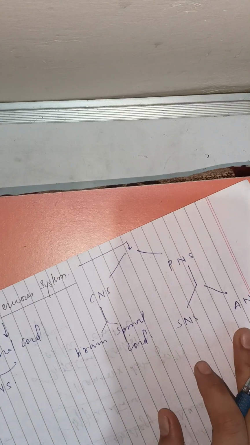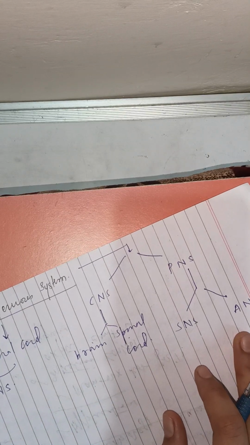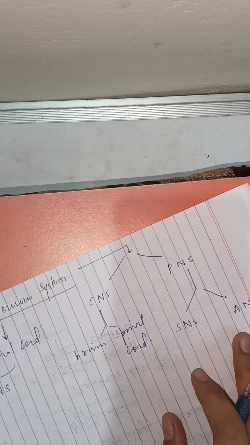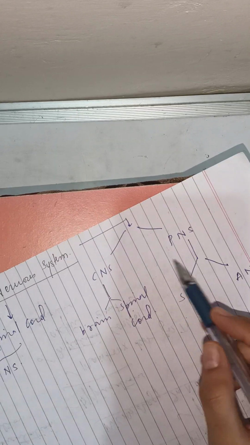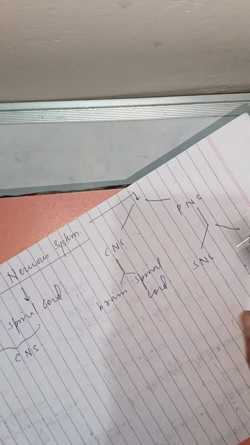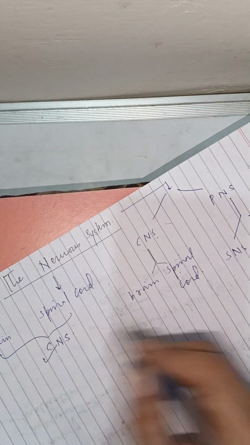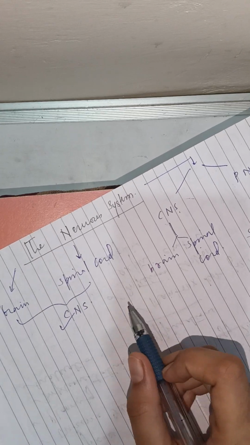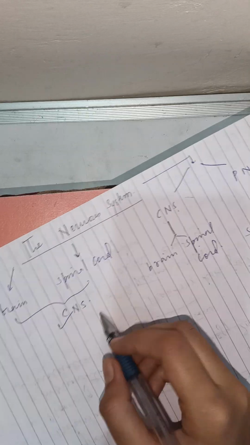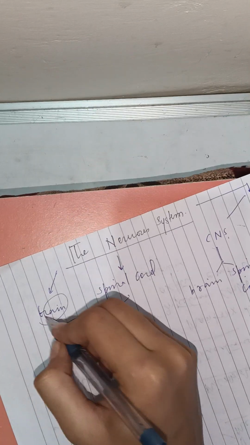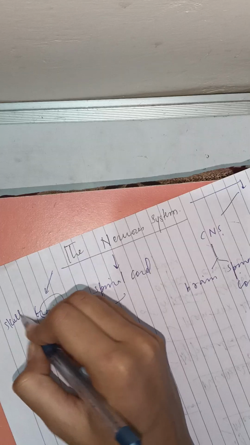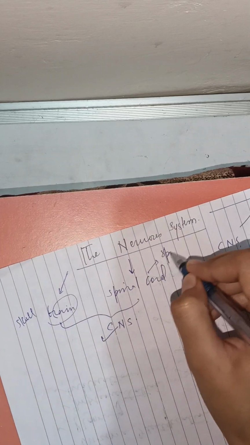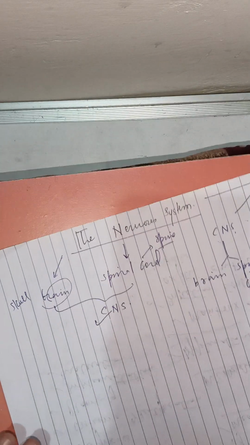We will discuss here how damage to any part of the CNS affects our behavior. So now we're going to study the CNS. First, the CNS consists of the brain and spinal cord. The brain is located within the skull, and the spinal cord is located within the spine.